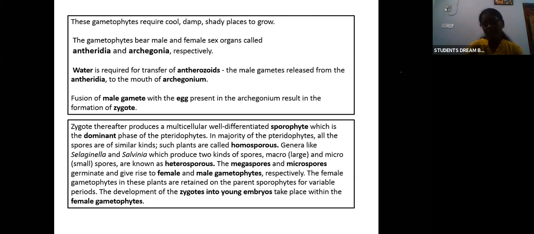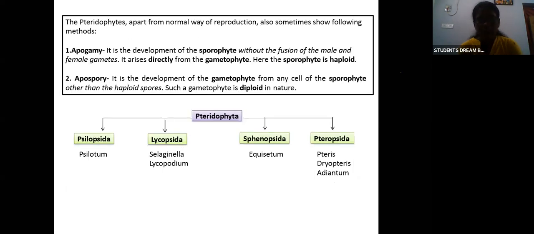Then the zygote will develop into a young embryo. The embryo formation will take place within the female gametophyte. Clear?